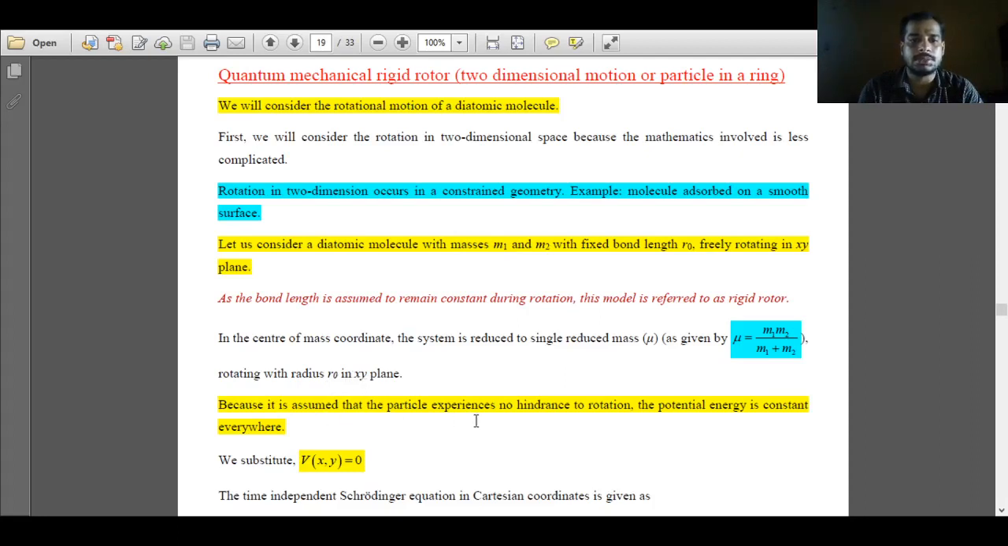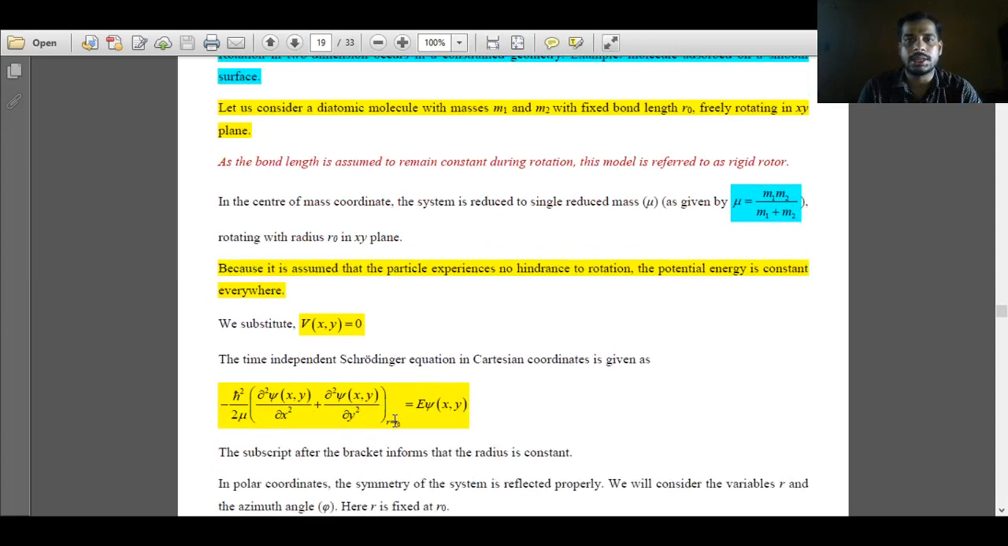Now it is assumed that the particle experiences no hindrance. No external force acts on this quantum mechanical system. Therefore the potential energy is constant everywhere, meaning that during the rotation the system has only kinetic energy, and the potential energy, which remains constant, we will substitute as 0 in the two-coordinate system. The rotating system experiences only kinetic energy, and the potential energy is 0.